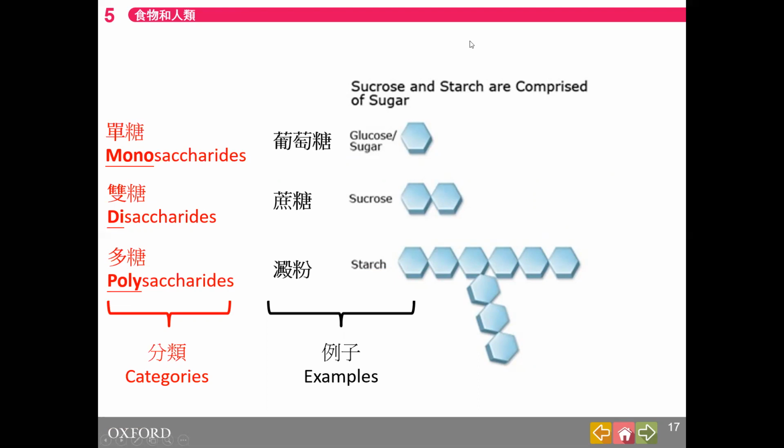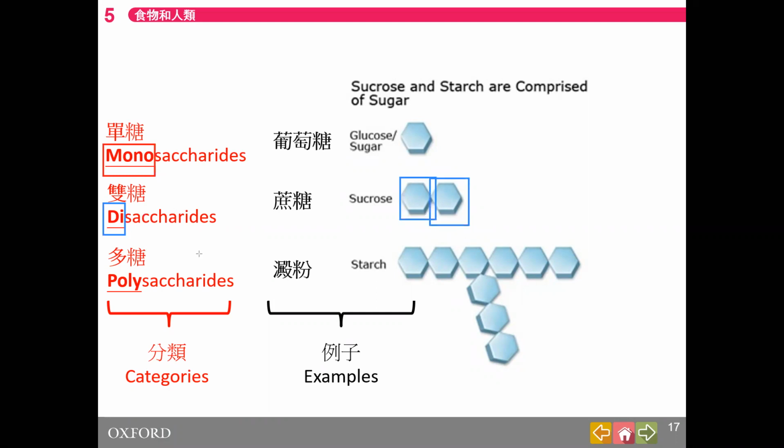Let's learn the words first. Mono means single. Di means double, double sugar. You see, 2 sugar molecules here from 2 single sugars. And poly means many, multiple sugars sticking together. The later word saccharide means sugar: single sugar, double sugar, and multiple sugar.